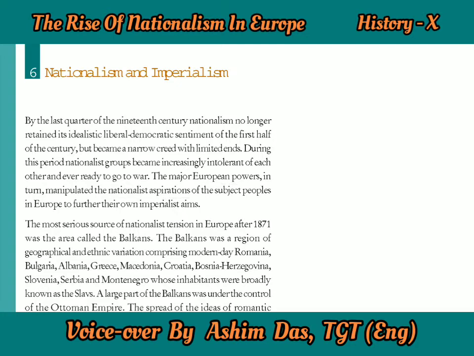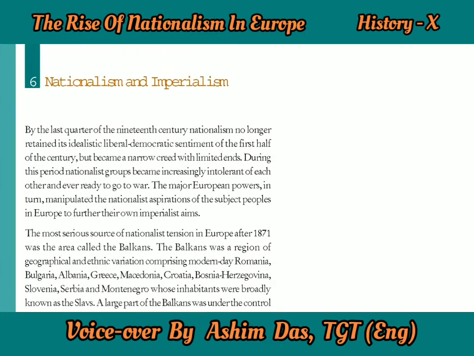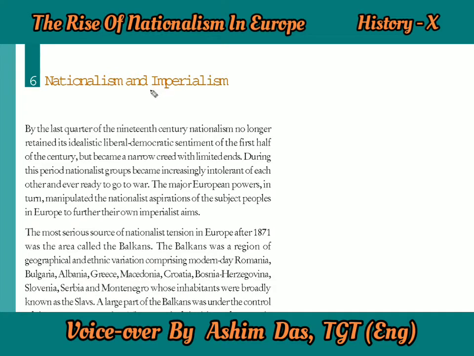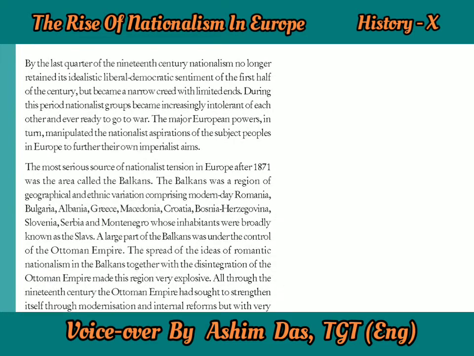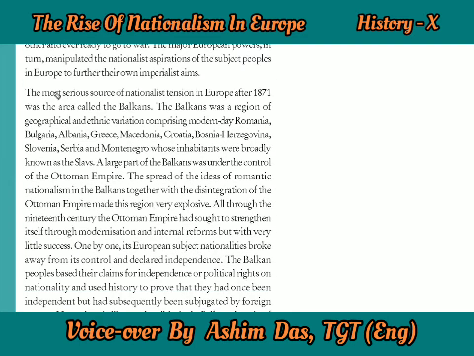So here what we come to know is that the European powers tried to manipulate the minds of the people. They said that if you are really a lover of the country, then you will go and control other countries, the colonies of our country. In this way they were manipulated to go to other countries, just for improving their own power and their own imperialistic aim, so that their own country's territory should be extended. In this way they tried to manipulate the minds of the subject people, and the people were blind, and they believed the rulers or the leaders.